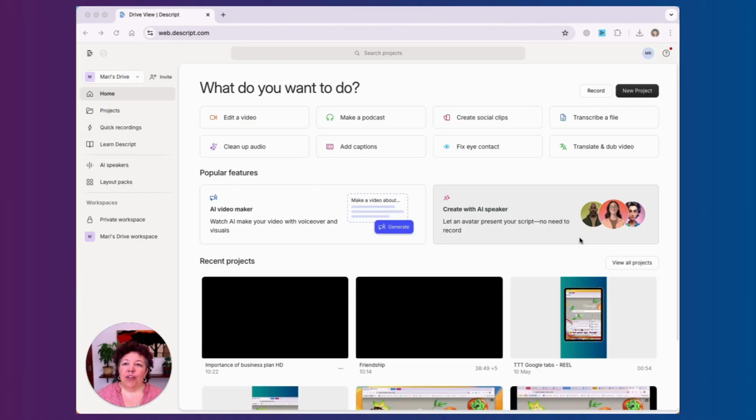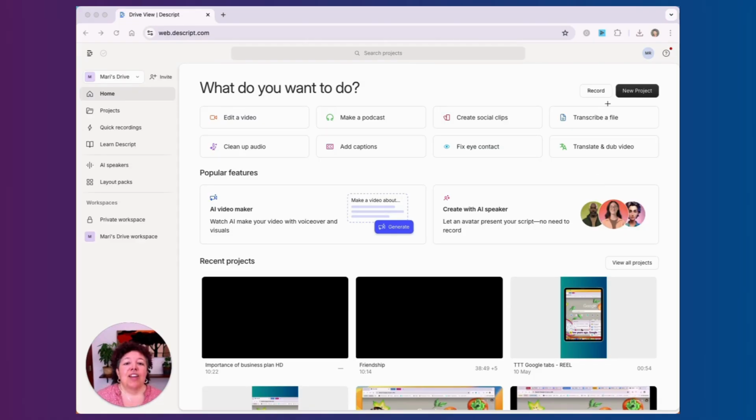Today I want to show you a tool that I really love. It's a transcribing tool called Descript. I've used a few different transcribers and this is one of my favorites. I find it easy to use and it's got some great AI tools, one of which I'm going to show you today.